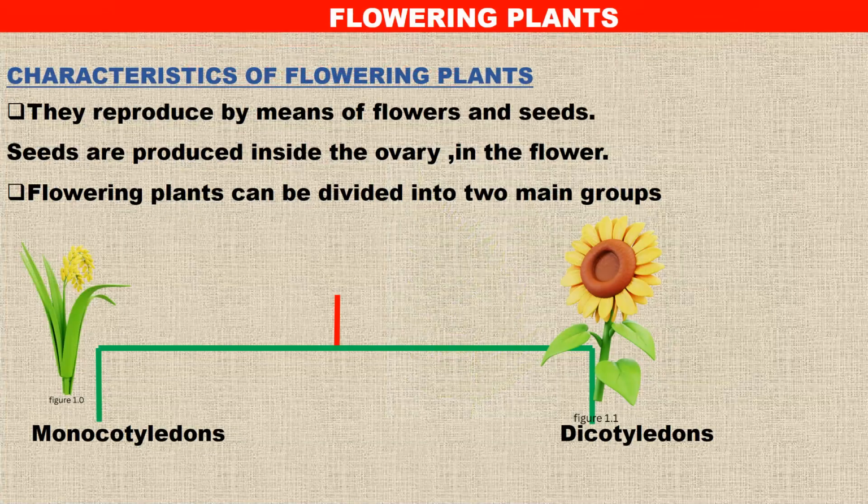So characteristics of flowering plants, we said these are the ones that produce seeds. So they reproduce by means of seeds. Seeds are produced inside the ovary in the flowers.